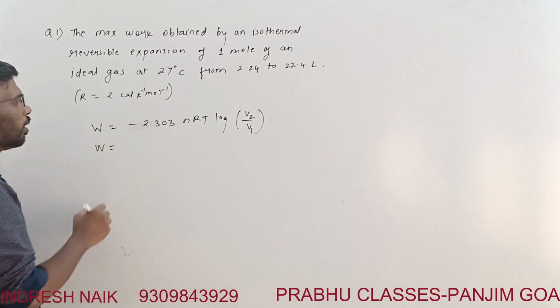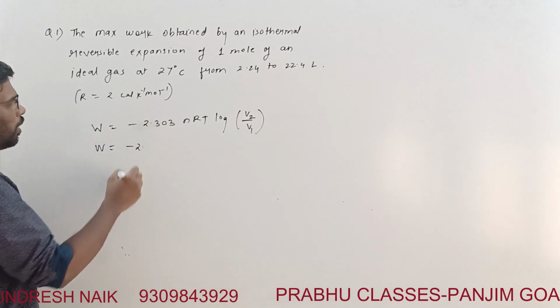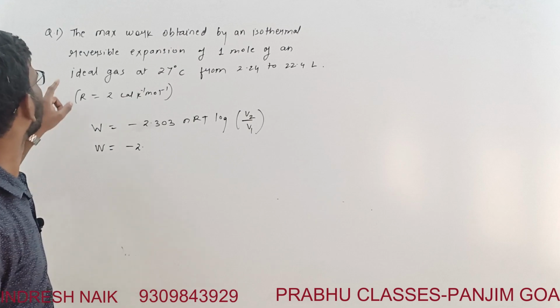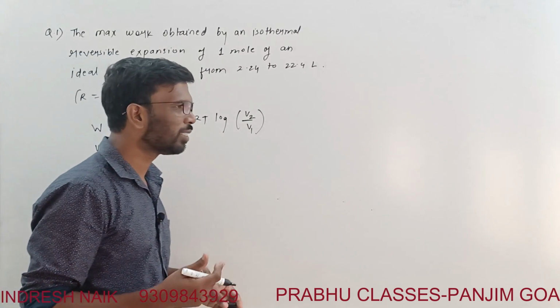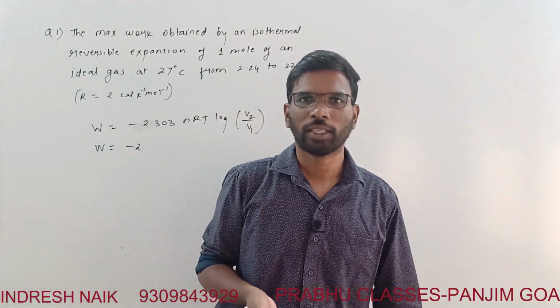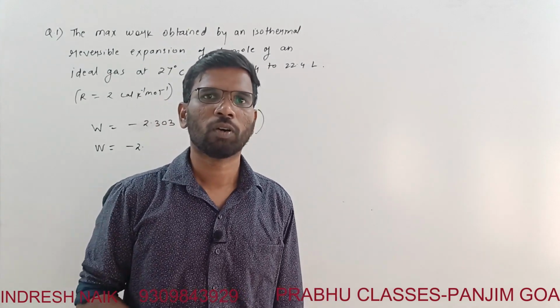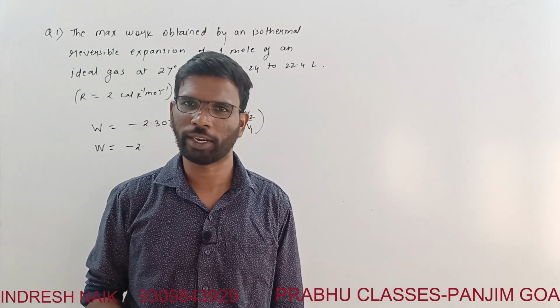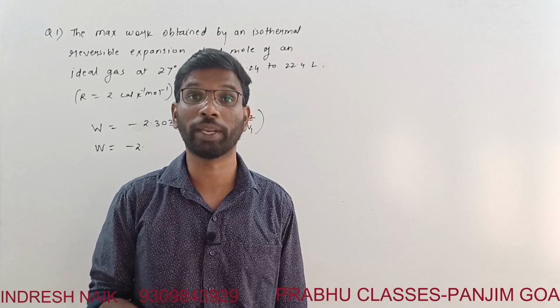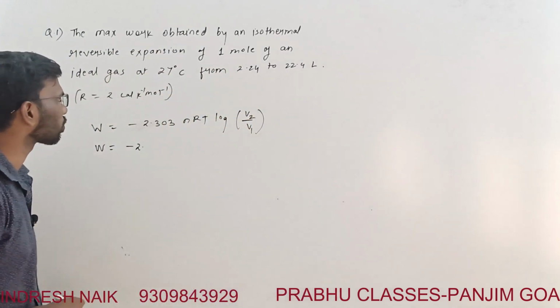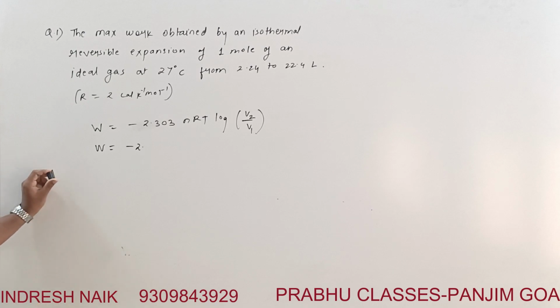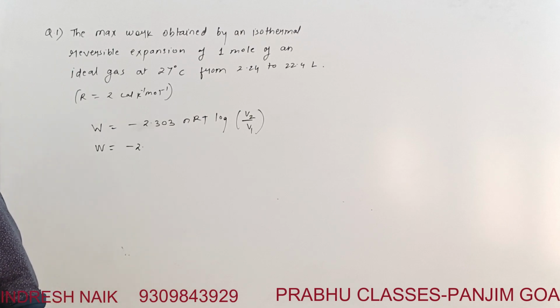Now this is the expansion, so work is done by the system. When work is done by the system, what should be the sign of the work done? It should be negative. It is expanding from 2.24 to 22.4, so final is 22.4.